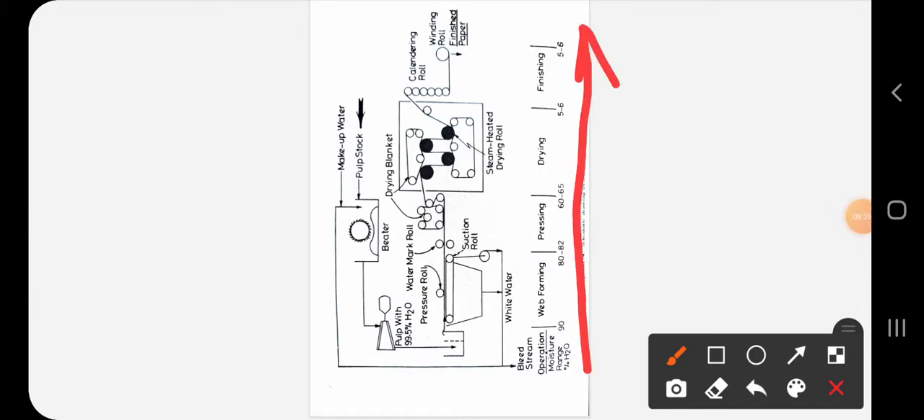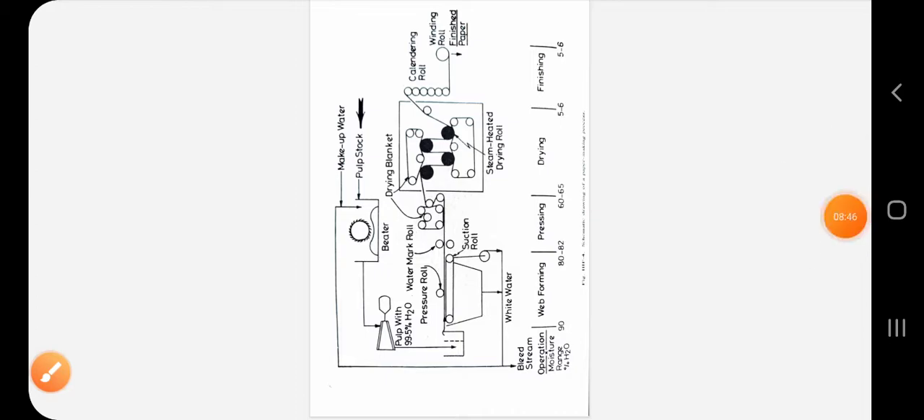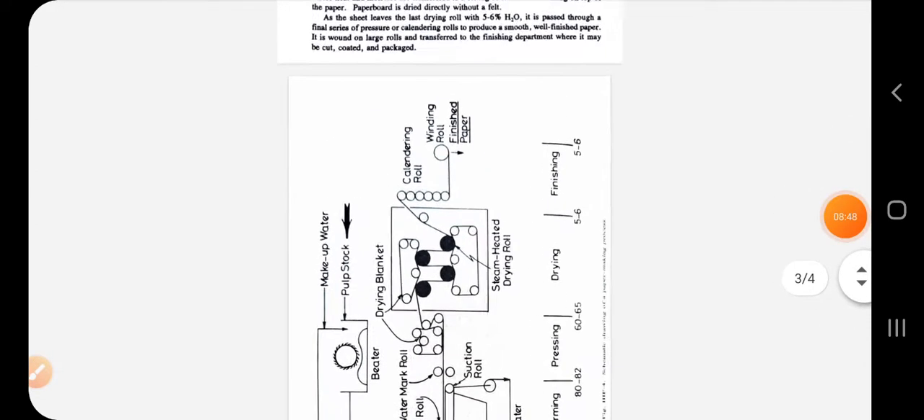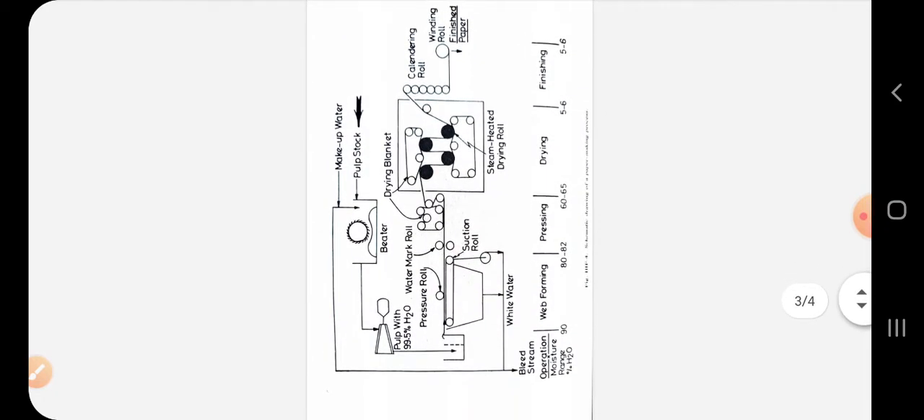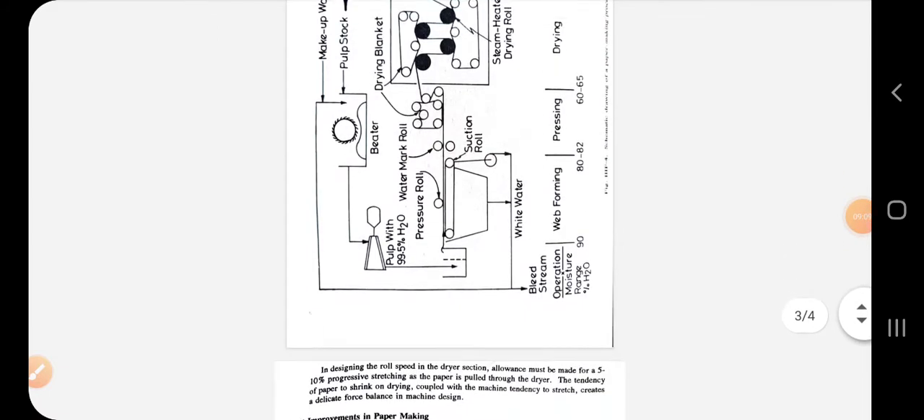With each step, moisture is decreasing. So we started with 99.5% water in our fibrous pulp, and at the end we have decreased the water content to as low as 5 to 6%. Further, as per the need of the industries, the finished paper is cut into specific sizes or packaged as a whole, depending upon the need of the consumer. So this is the manufacturing process of paper.